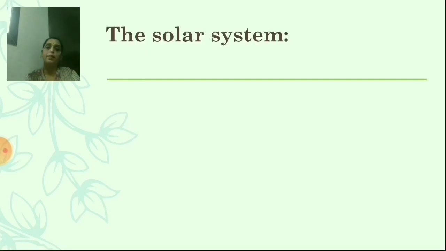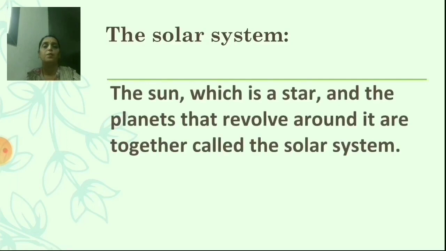Students, now I will explain the solar system. The sun, which is a star, and the planets that revolve around it are together called the solar system. Which planets? Yes, the 8 planets. Which are those? Mercury, Venus, Earth, Mars, Jupiter, Saturn, Uranus and Neptune.